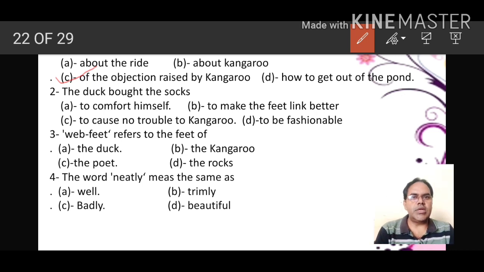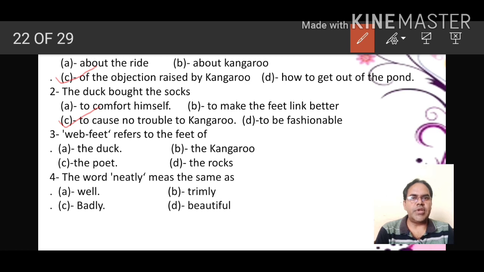Second, the duck bought the socks. Option A, to comfort himself; option B, to make the feeling better; C, to cause no trouble to the kangaroo; and D, to be fashionable. So the duck bought the socks to cause no trouble to the kangaroo. That is C.